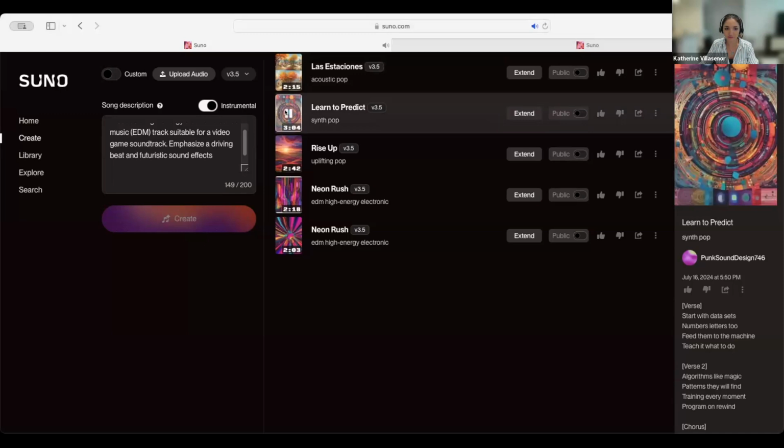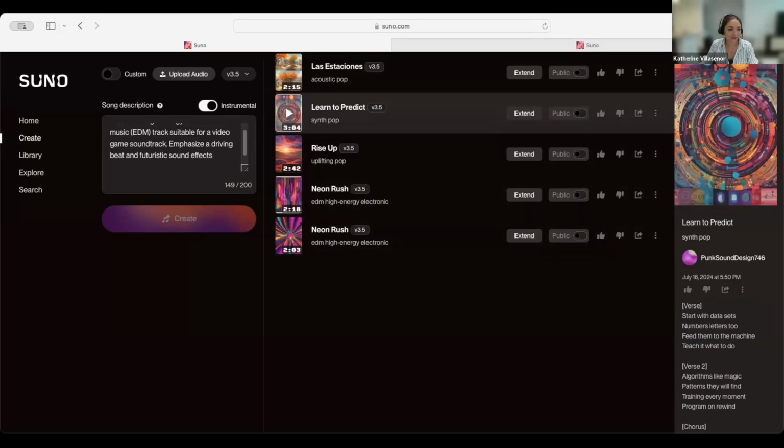Start with data sets, those letters too. Feed them to the machine. Teach it what to do. Algorithms like magic.